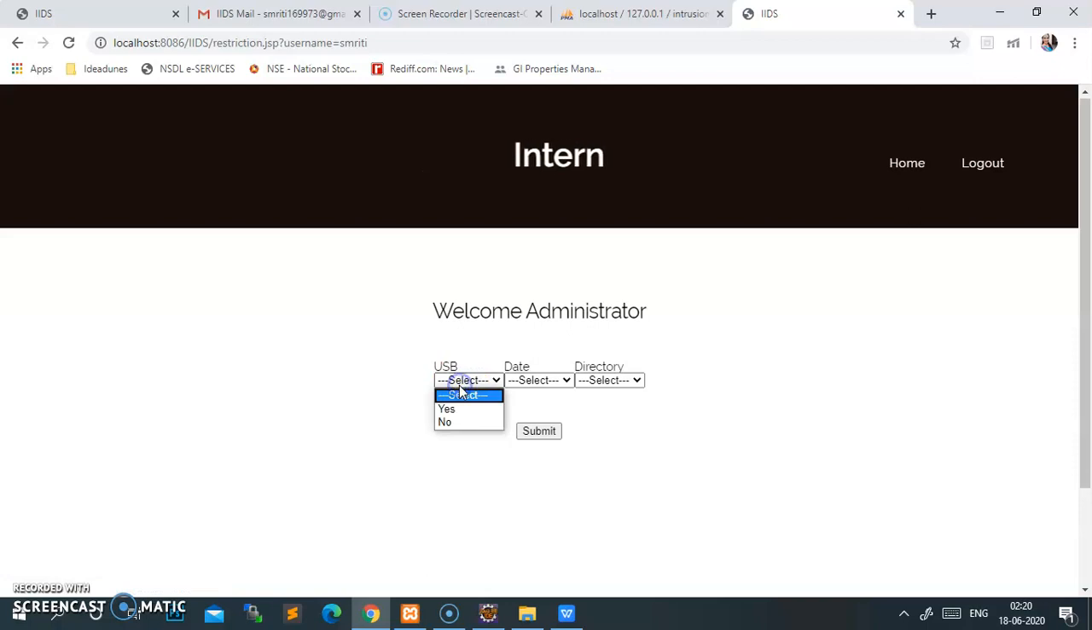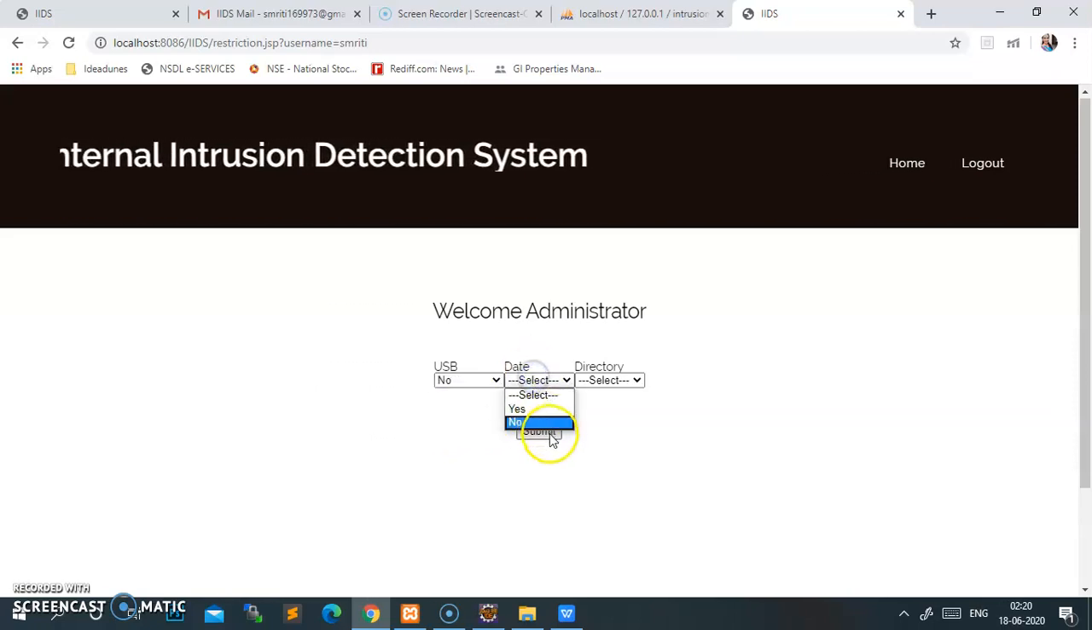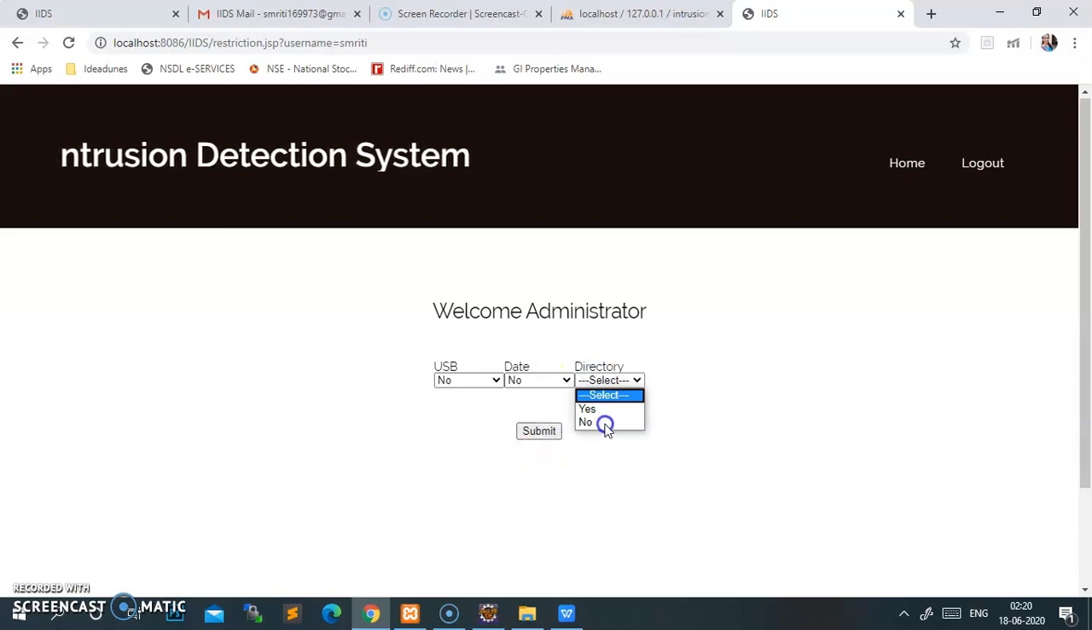He can give restricted activities that should not be done. He can give me access. So here I'll type no. Here also I'll type no. Here also I'll type no. So I'll submit it. Okay. So here it does come.